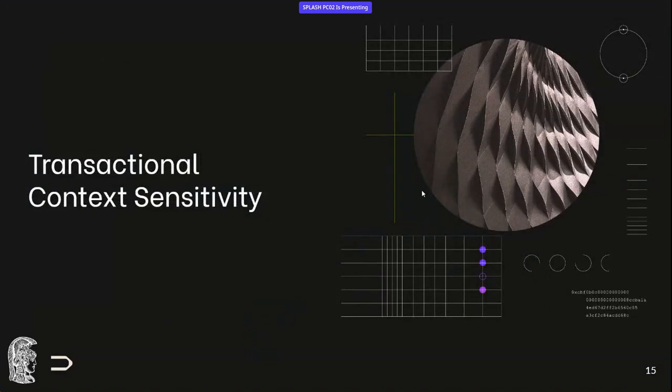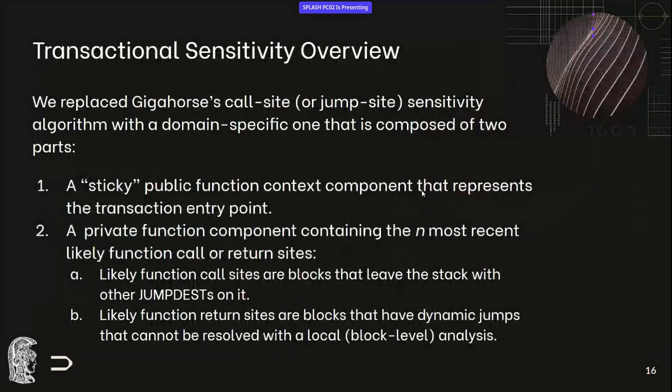Now, I'll get into transactional context sensitivity a little bit more. The original Gigahorse publication had a call site, or a better name would be jump site in this case, context sensitivity algorithm, and we replace it with a domain-specific one that is composed of two parts.